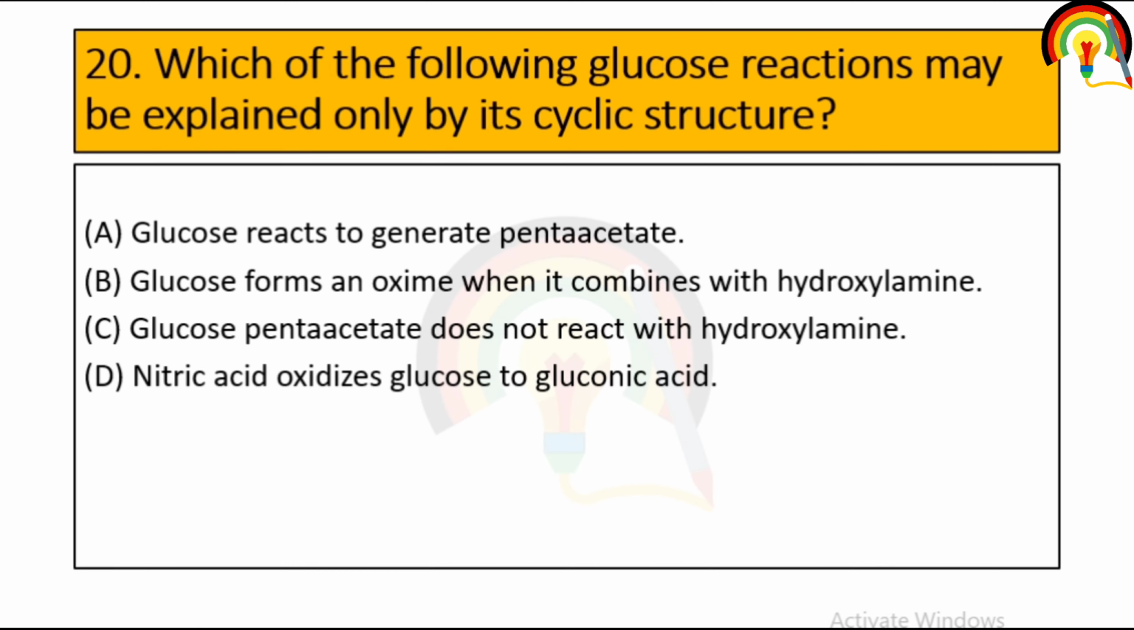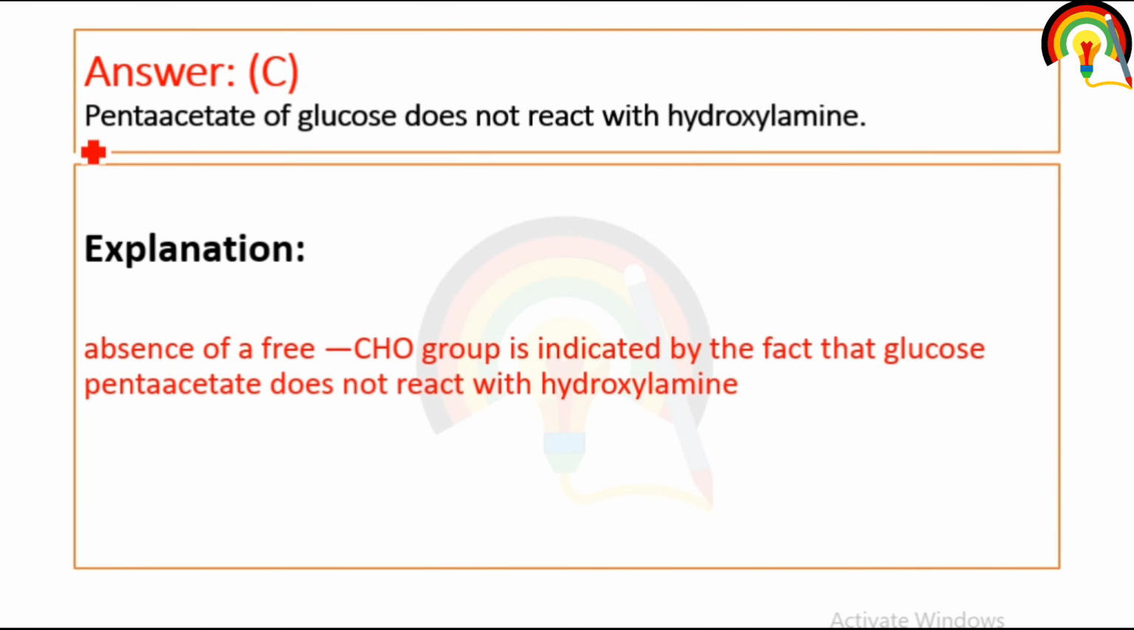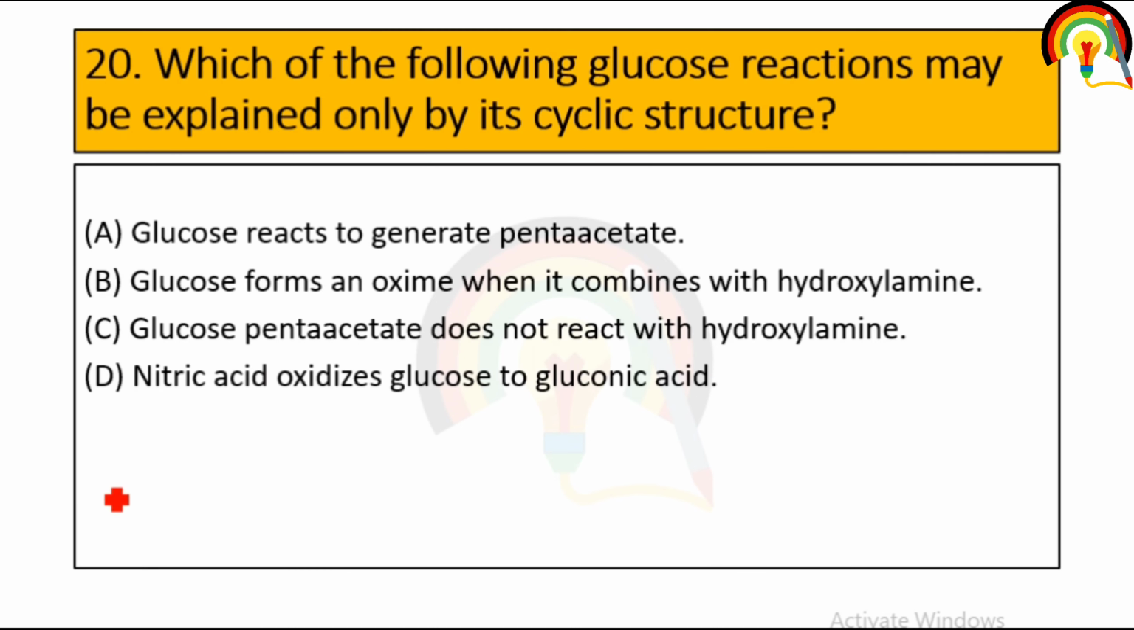Which of the following glucose reactions may be explained only by its cyclic structure? So the pentaacetate of glucose does not react with hydroxylamine. So glucose pentaacetate does not react with hydroxylamine.